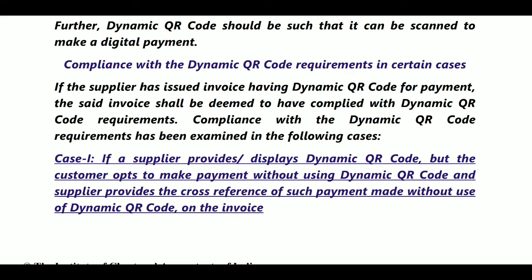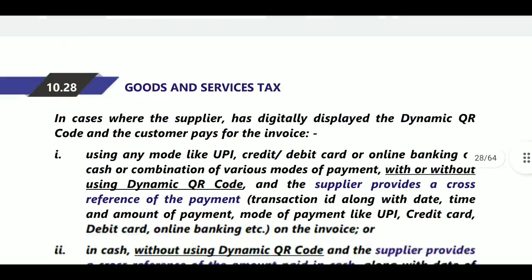Compliance with the dynamic QR code requirement has to be examined in the following cases, where the supplier provides or displays a dynamic QR code, but the customer opts to make payment without using the dynamic QR code, and the supplier provides the cross reference of such payment made without a dynamic QR code on the invoice.